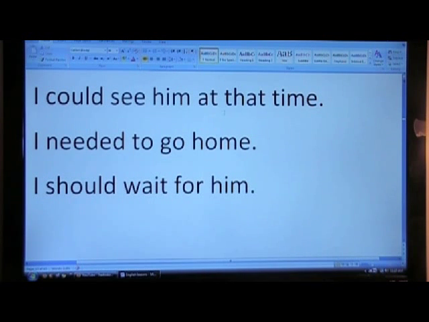I could see him at that time. I needed to go home. I should wait for him. Notice again, could is an auxiliary verb, no to. Need and go are regular verbs, to in the middle. Should is an auxiliary verb, no to.